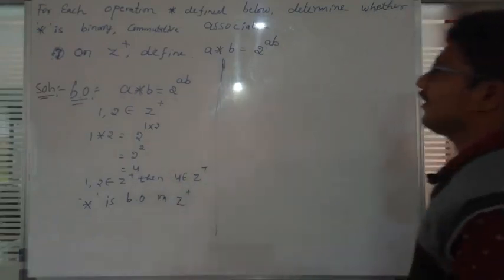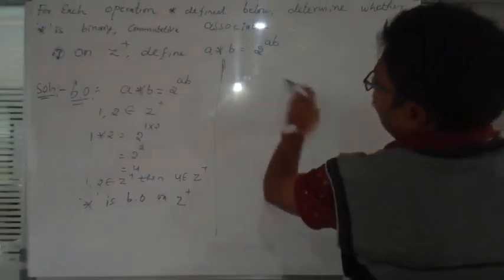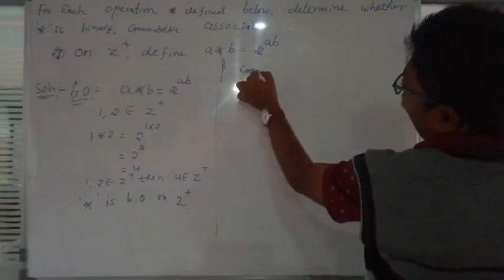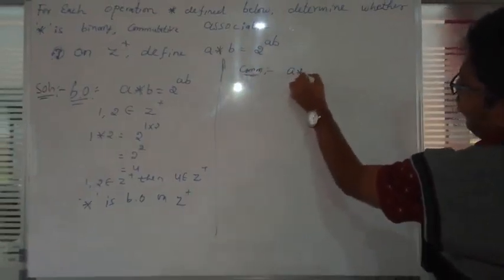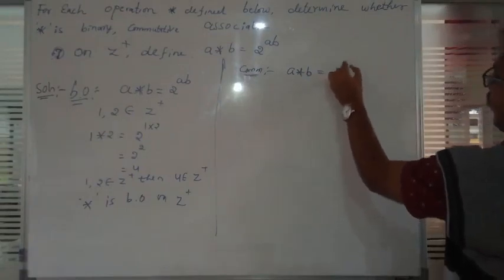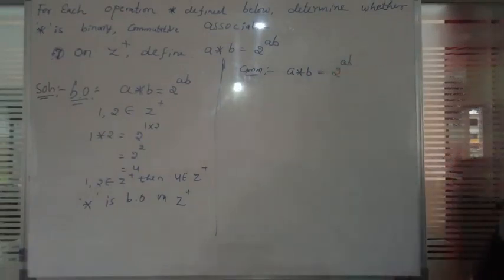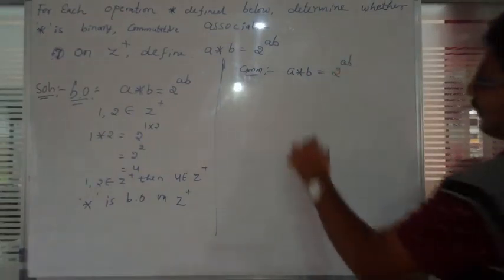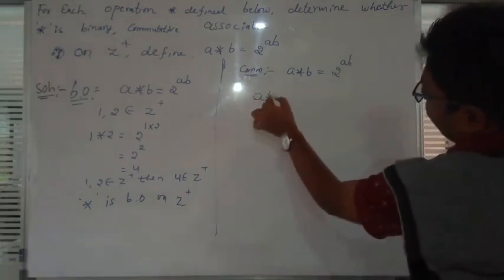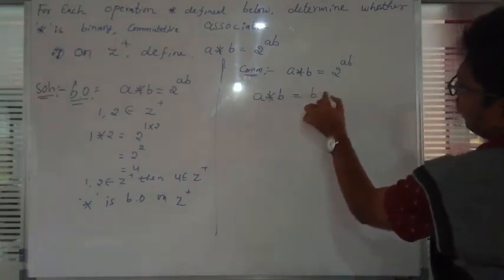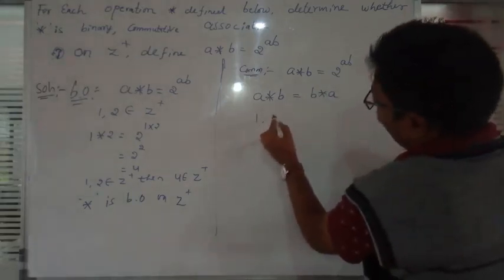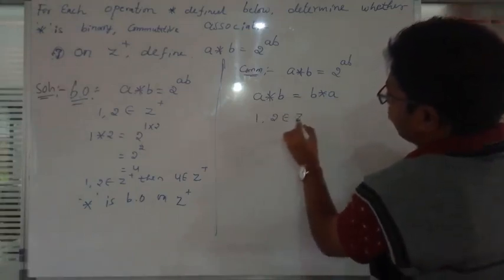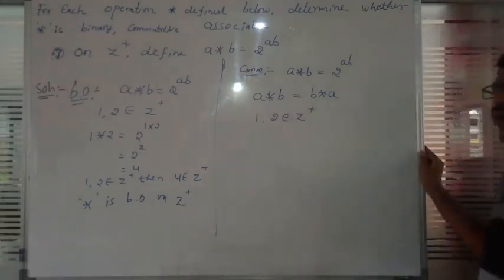Next we check the commutative property. Does it hold good or not? Once again write the given definition: A star B is equal to 2 raised to AB. What is commutative? A star B is equal to B star A. I will take two numbers, similarly 1 and 2 belonging to Z plus, or otherwise we can take 2 and 3.